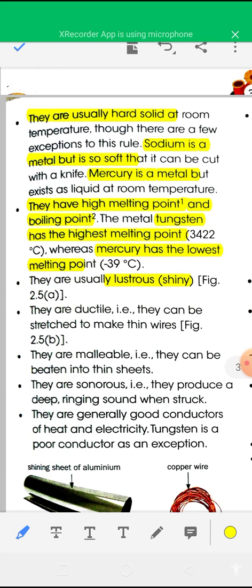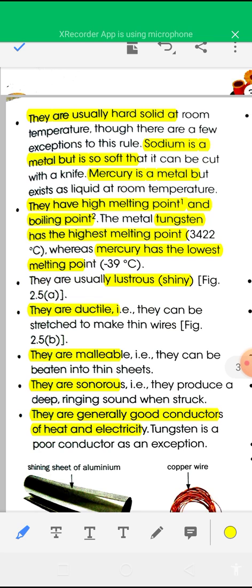lustrous, that is shiny. Metals are ductile, that is they can be stretched to make thin wires. Metals are malleable, they can be beaten into thin sheets. And metals are sonorous, that is they produce a deep ringing sound when struck. They are generally good conductors of heat and electricity. Tungsten is a poor conductor, so tungsten is an exception.